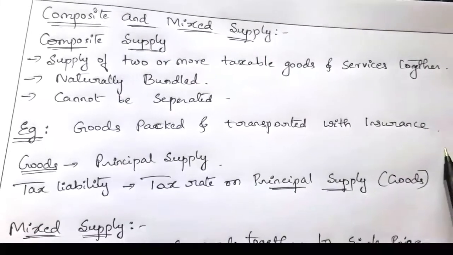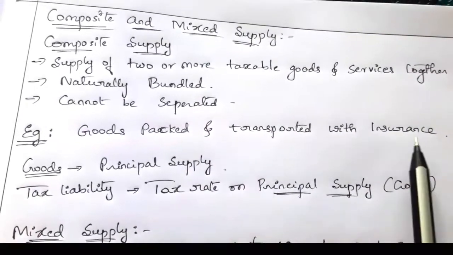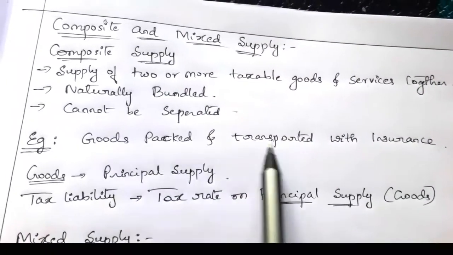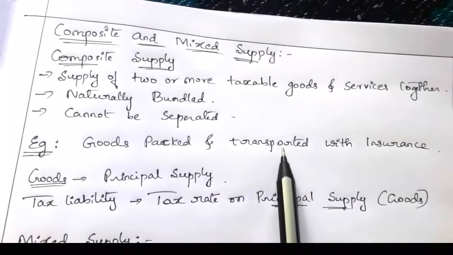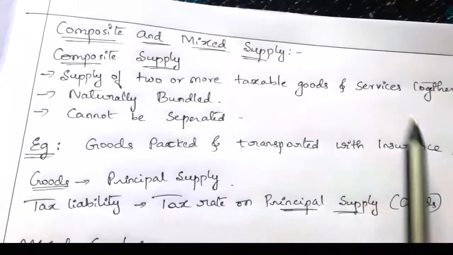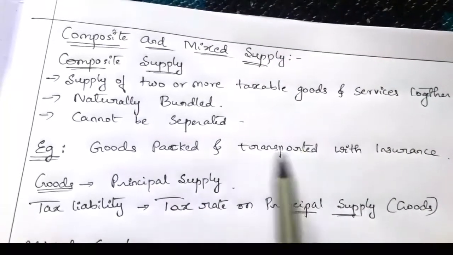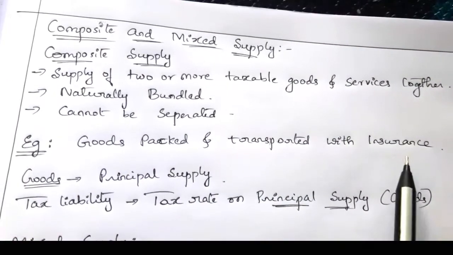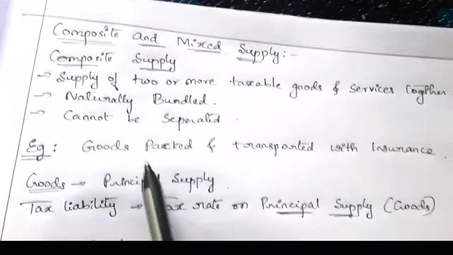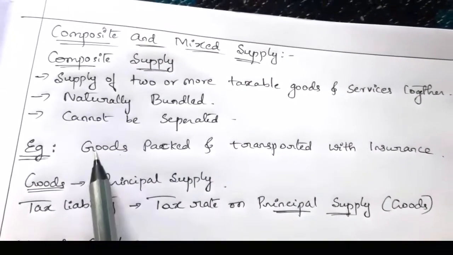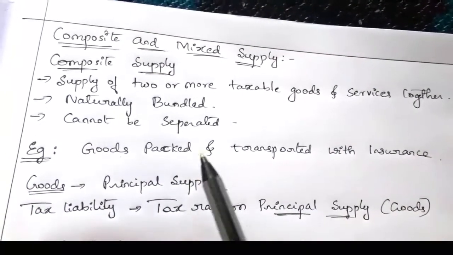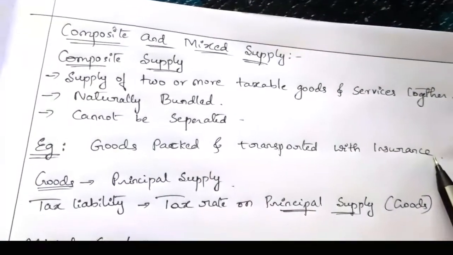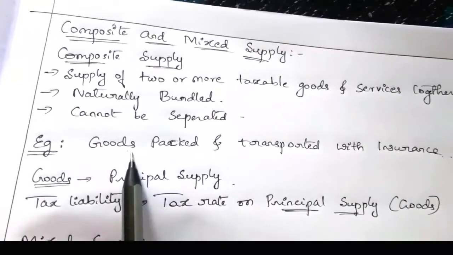Here goods, packing material and transportation insurance are a composite supply, means these are the supply of two or more taxable goods and services supplied together, which are naturally bundled and cannot be separated. This transportation and insurance cannot be done without goods. So goods is the main principal supply. Without these goods we cannot pack material, we cannot transport, and we cannot take an insurance. So goods is the principal supply here.